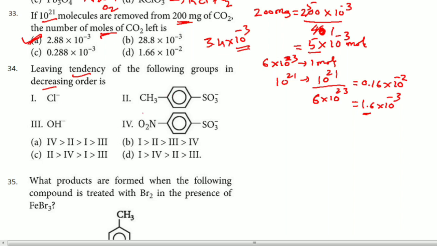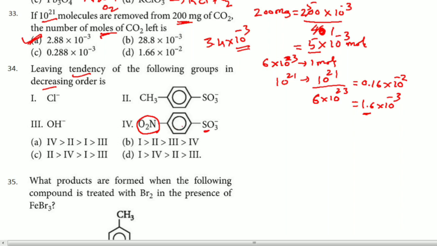But when it is present like this, very important, remember, NO2 group, SO3 group. NO2 group is an electron withdrawing group. Because of that reason, this will become more stable. SO3 minus ion, that minus charge will delocalize here. This will become more stable.